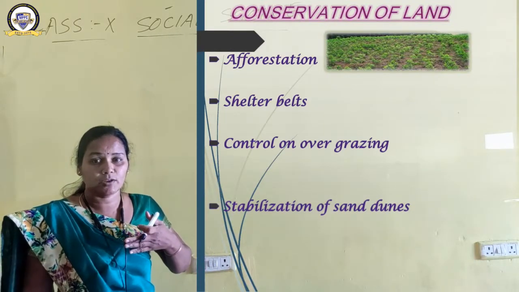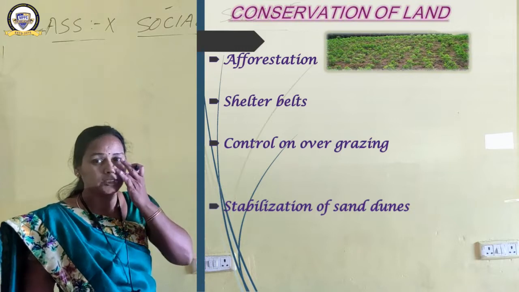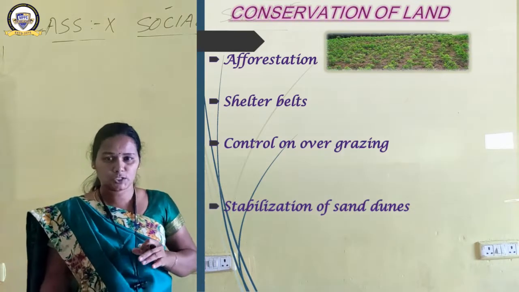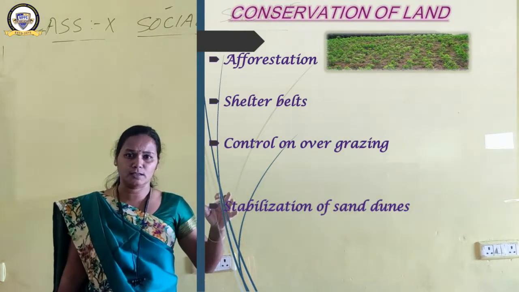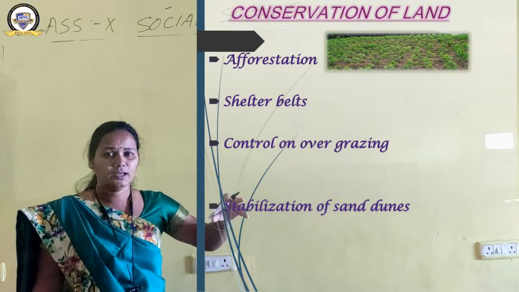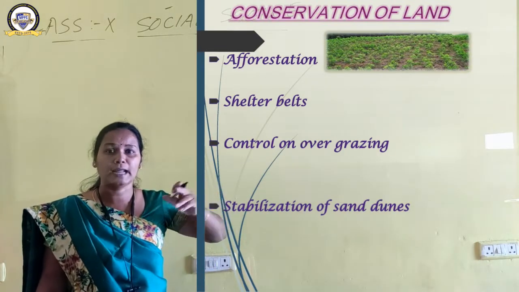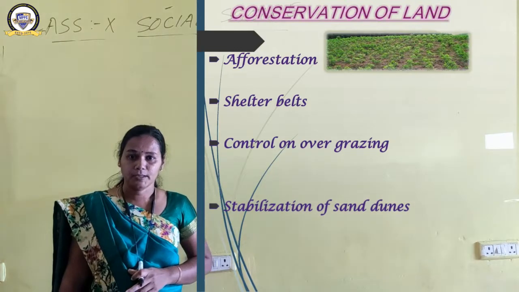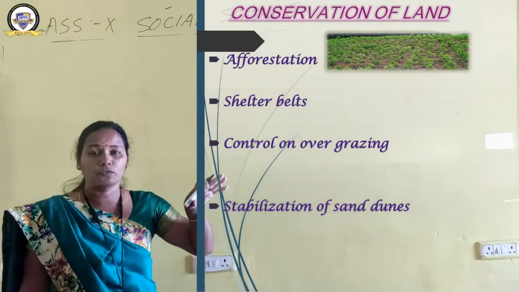Various ways have been adopted by different state governments to contribute towards afforestation. A large number of trees and saplings have been planted on both sides of canals, roads and railway tracks. That is a contribution towards afforestation.